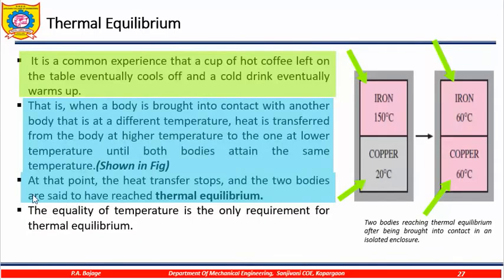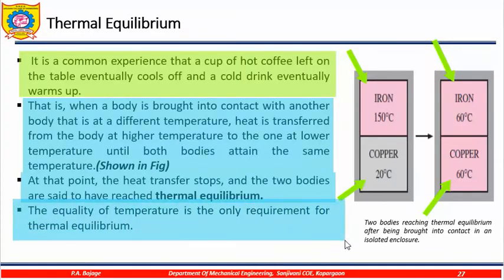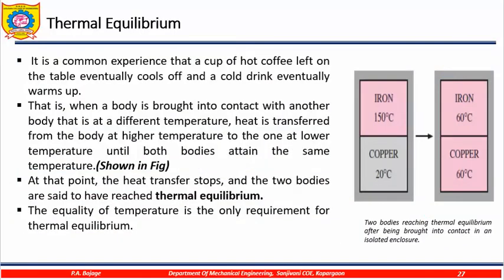The equality of temperatures is the only requirement for the thermal equilibrium. So, in simple words, thermal equilibrium condition is only achieved when the temperatures are same. So, how temperatures will be same? When there is heat loss or heat gained from the system.